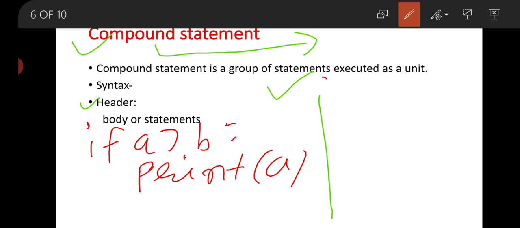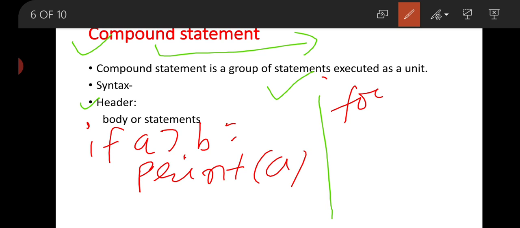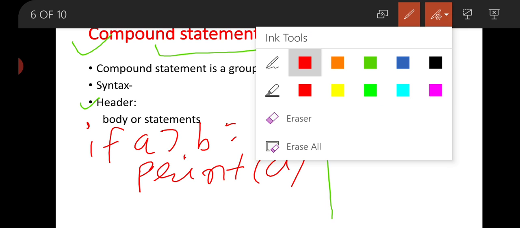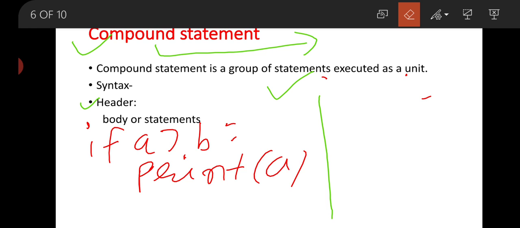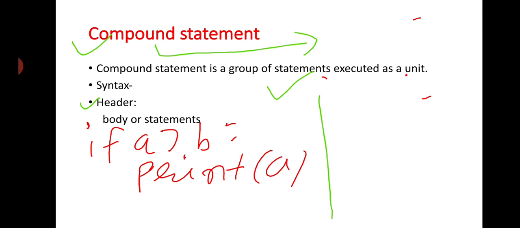Again, if you are going to write something like for I equal to, we will discuss looping statements in our next lecture. This is your compound statement of conditional statement.